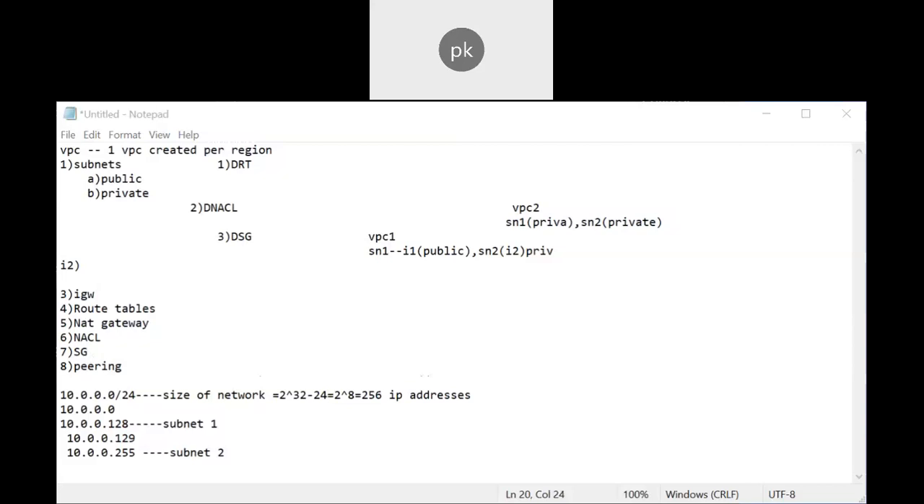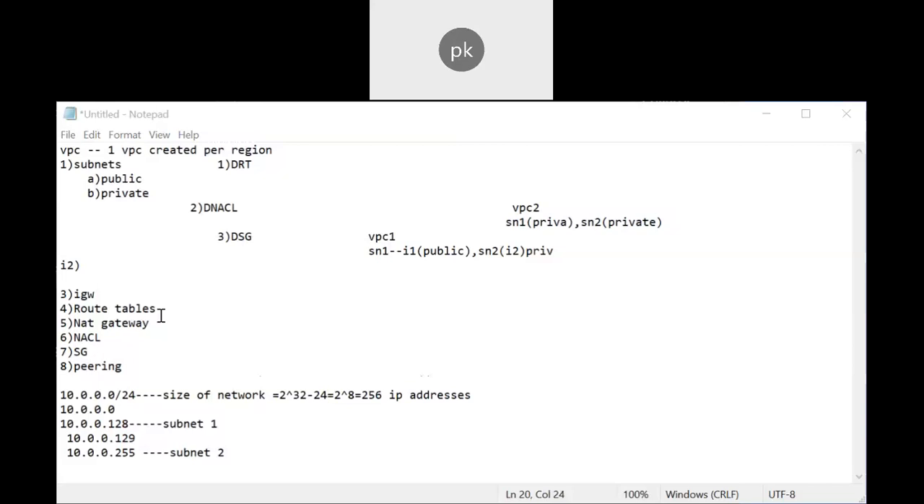Did you observe anything here? Usable IPs. Why not this many? It should be 128 plus 128. So in general, what happened? Out of 256, here you can use only 251 IP addresses. Your 251 IP addresses can be assigned to your particular machines. So what about the 5 IP addresses? These 5 IP addresses are reserved.